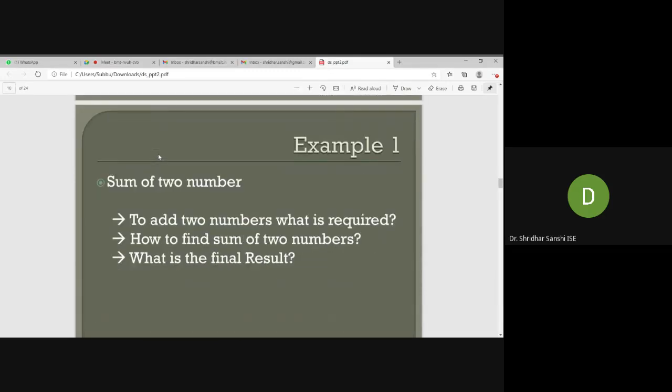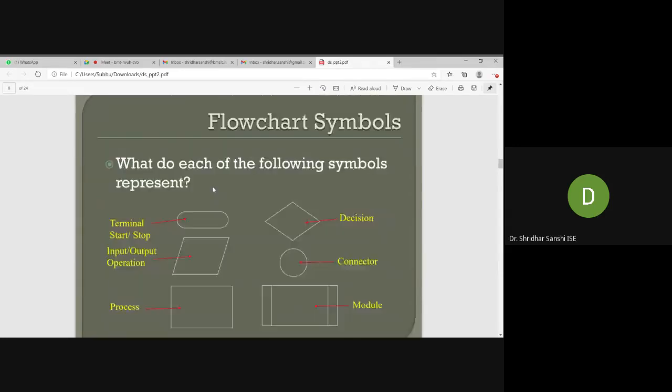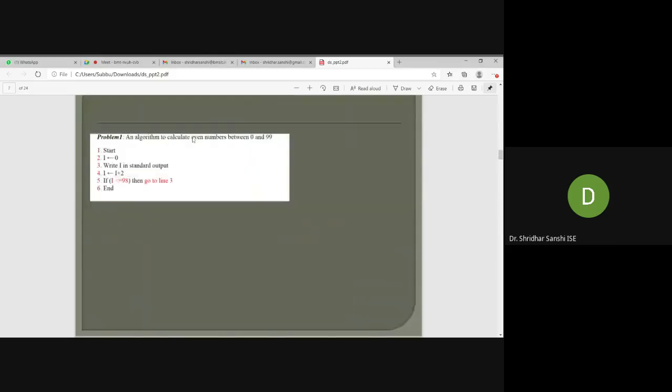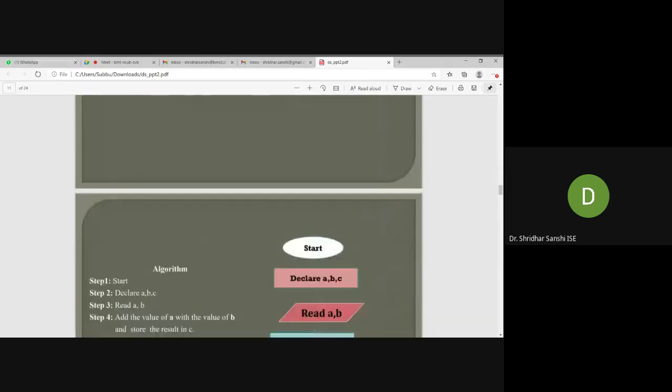So the first algorithm plus flowchart is the sum of two numbers. We already calculated the algorithm, right? How to calculate the sum. First read input number one and number two, do the sum, and then print the sum. This is the algorithm. So how can we represent this algorithm in a flowchart? We can represent it like this.